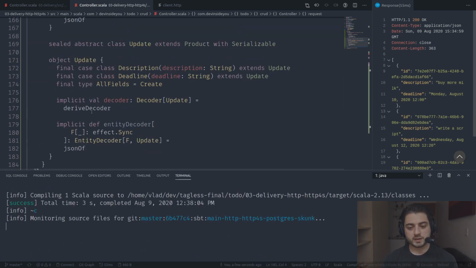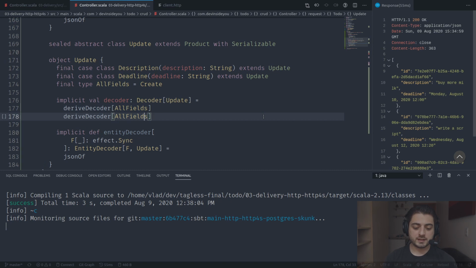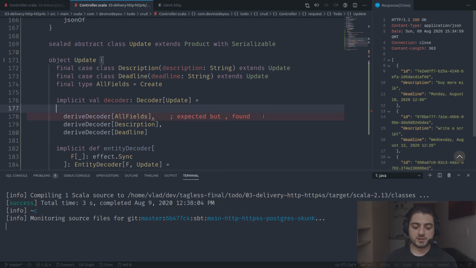Okay. So it can already derive this decoder, but if you have seen my video about Circe, the default decoders are not going to be the ones that I need, right? They would expect us to actually specify whether we are sending the description or the deadline or not. So instead of deriving the decoder for this one, we're going to derive the decoders for all of them. And by the way, the order matters over here. So we're going to do all fields, then description, and then deadline. We're going to put them all into a non-empty chain of decoder.